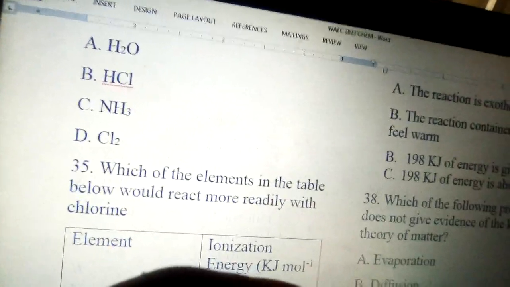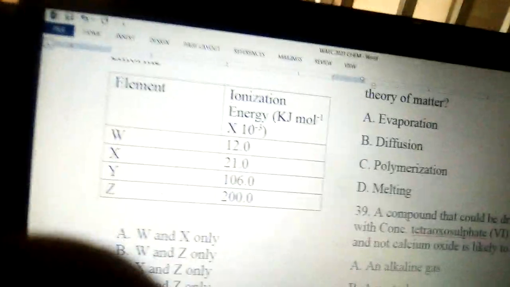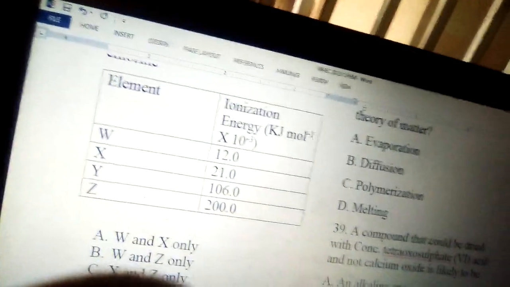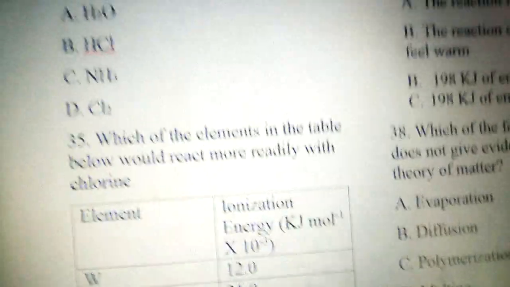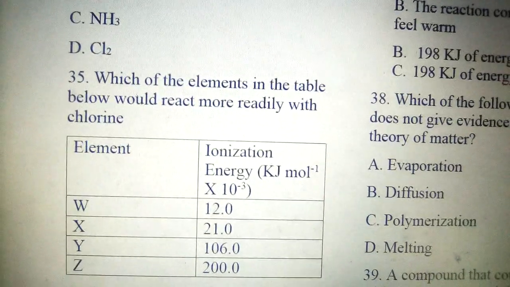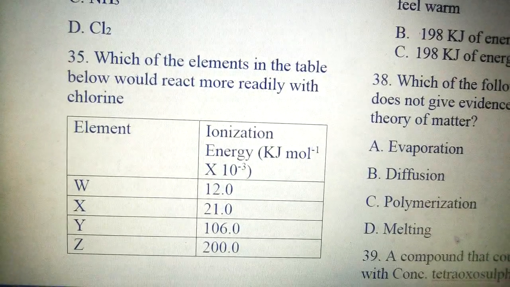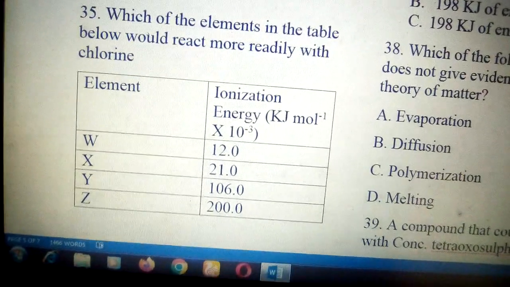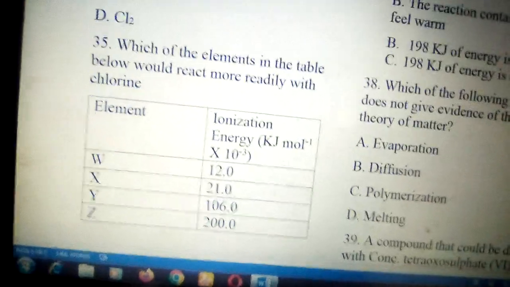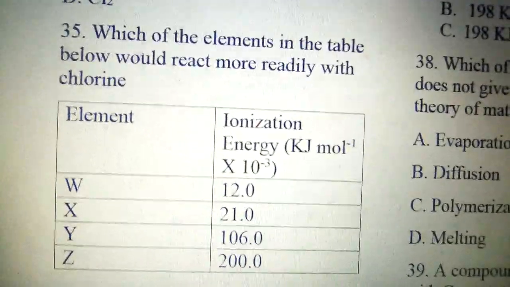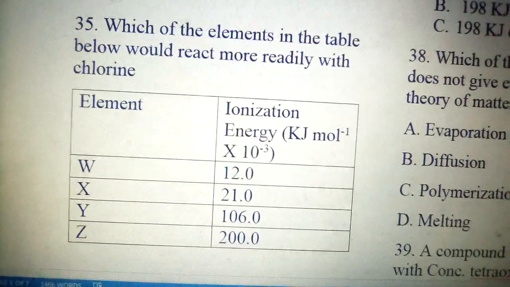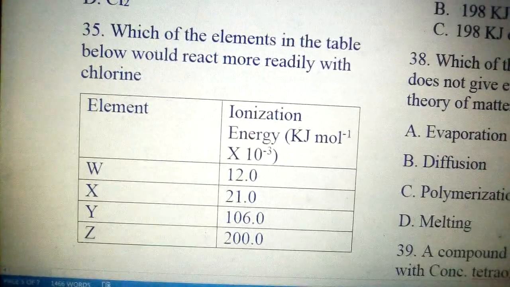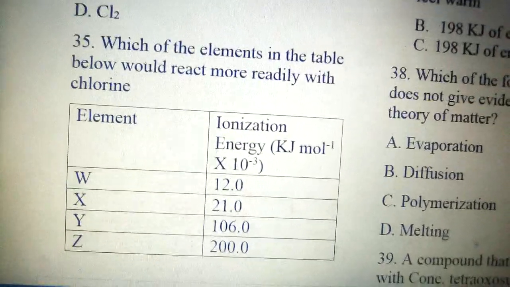Number 35 says, which of the following elements in the table below will react more readily with chlorine? We know that chlorine is a very electronegative element, a halogen, and will combine mainly with a metal, most readily with a metal. And metals are known to have low ionization energy.